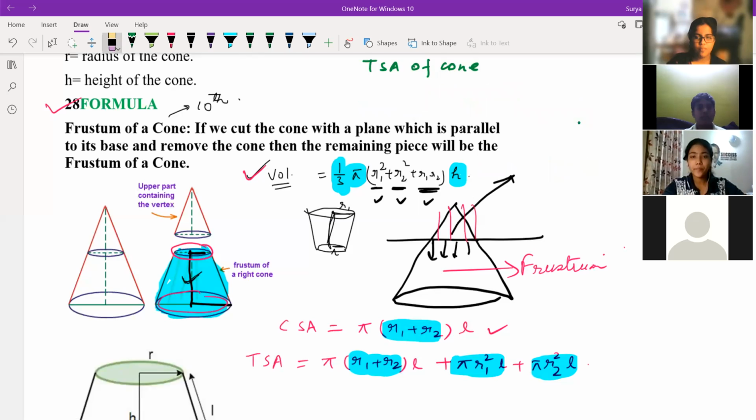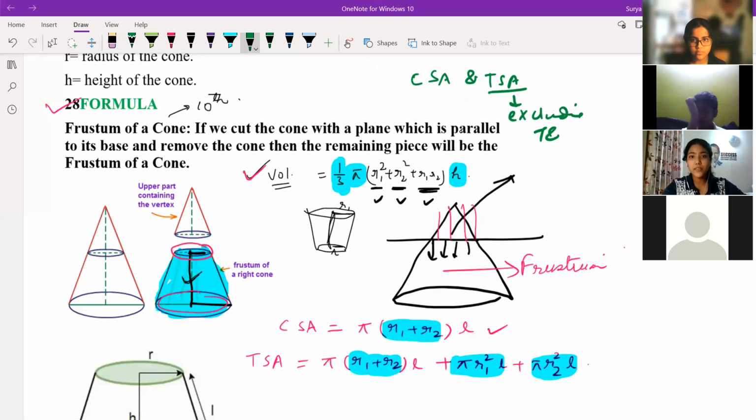What is the difference between CSA and TSA of any figure? CSA is excluding the top part and the bottom part. No, CSA is excluding top and bottom, TSA is including them.